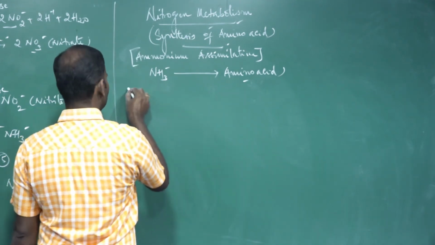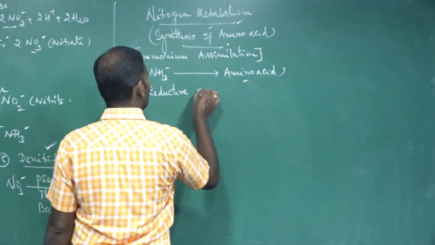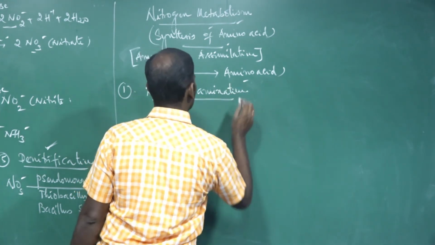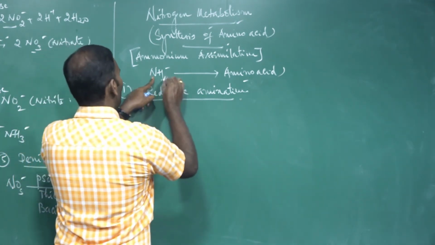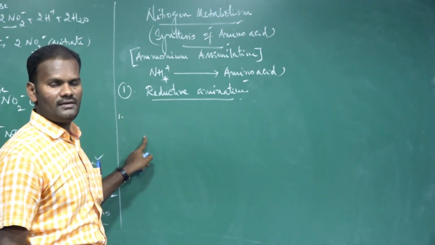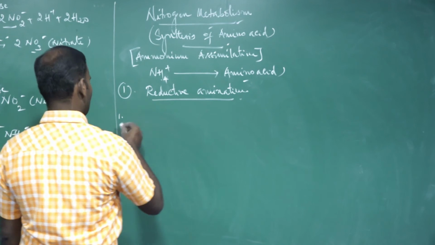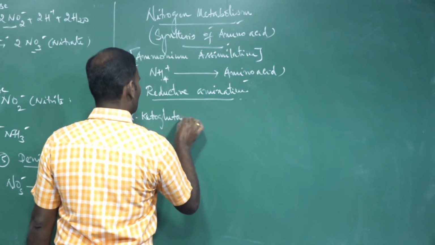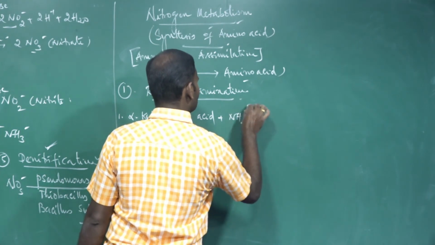It includes two steps. First step, reductive amination. In reductive amination, the ammonium ion NH4+ combines with alpha-ketoglutarate acid to form the amino acid called glutamate or glutamic acid.